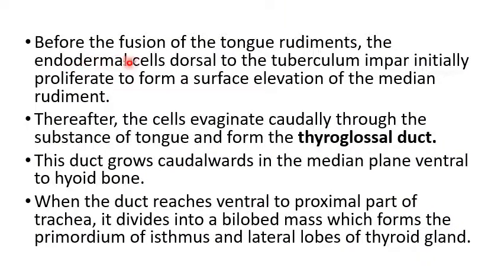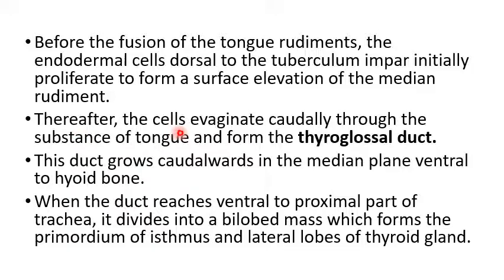Now, before the fusion of the tongue rudiments, the endodermal cells dorsal to the tuberculum impar initially proliferate to form a surface elevation of the median rudiment.